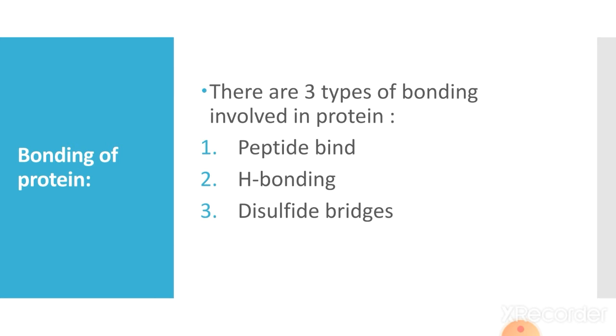There are three types of bonding involved in protein. The first is called the peptide bond, which is the basic of the protein molecule. It forms the backbone of the protein. Backbone means it forms the structure of the protein. Second one is called the hydrogen bond, and disulfide bridges are found in those amino acids which have sulfur in them.